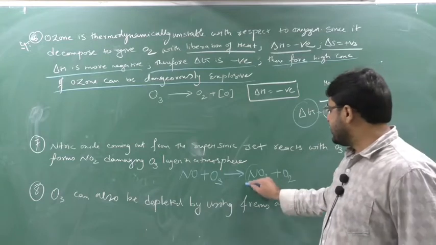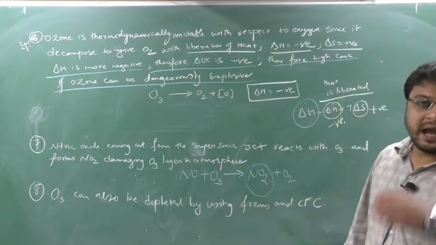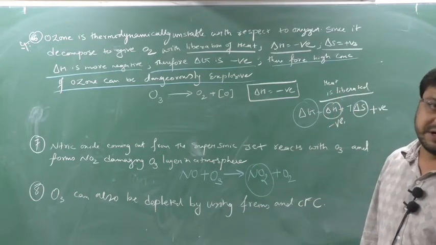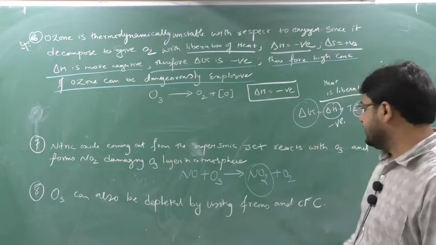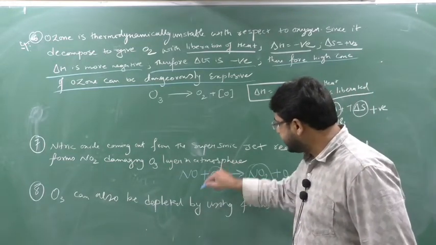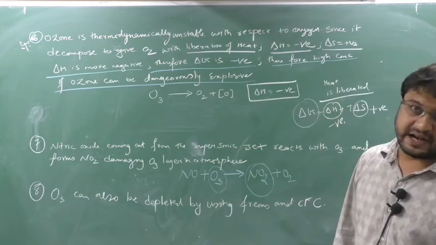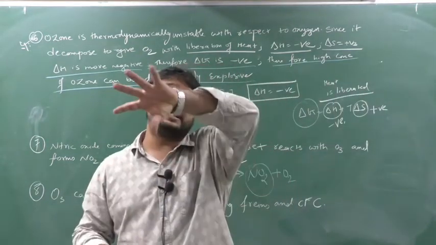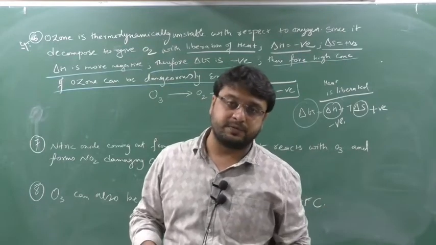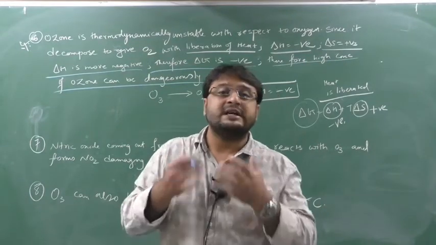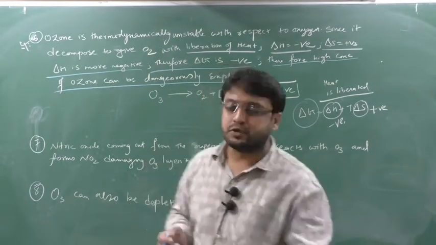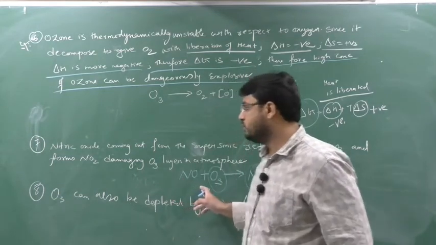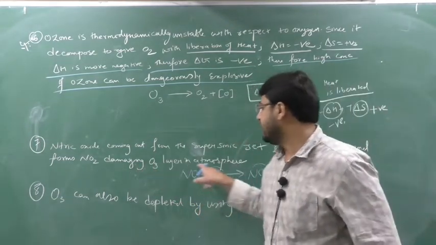This nitrogen dioxide will remain in the atmosphere, and when the rain comes, it will fall as acid rain, HNO3. But you see one thing, this ozone is getting reacted. The ozone which is present as the ozone layer in the atmosphere, which is a protective layer for us, is slowly getting decomposed by reacting with NO. So this is damaging our atmosphere.